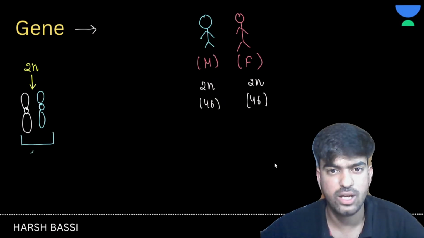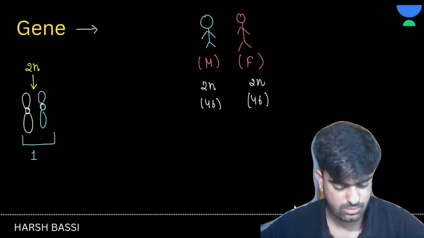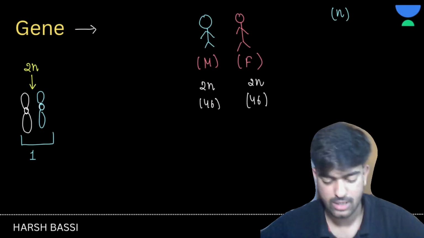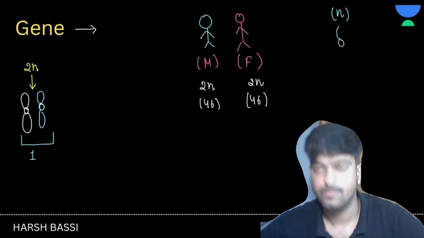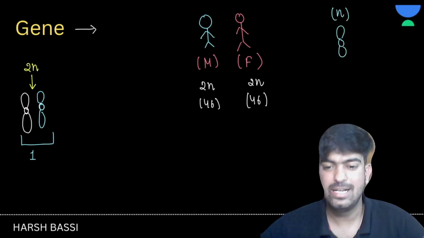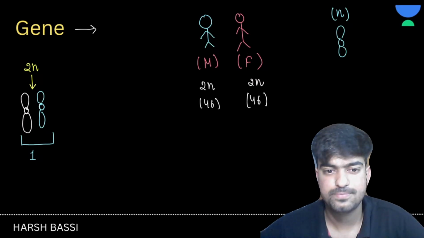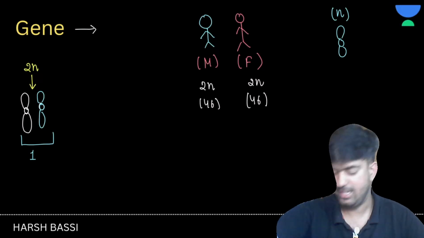Okay, let me check. Is everything fine? Which is 2n. Yeah, great. In this 2n, now let's get back. Okay, great.